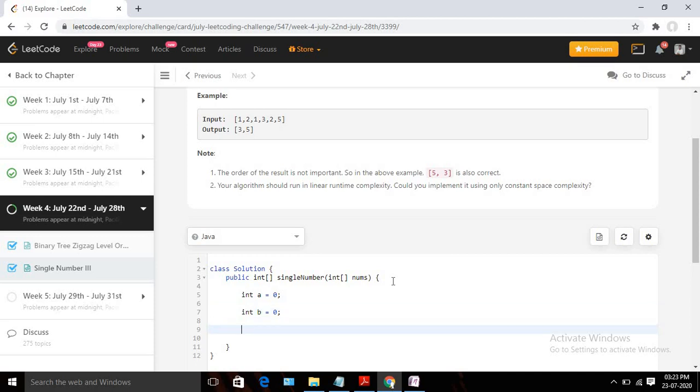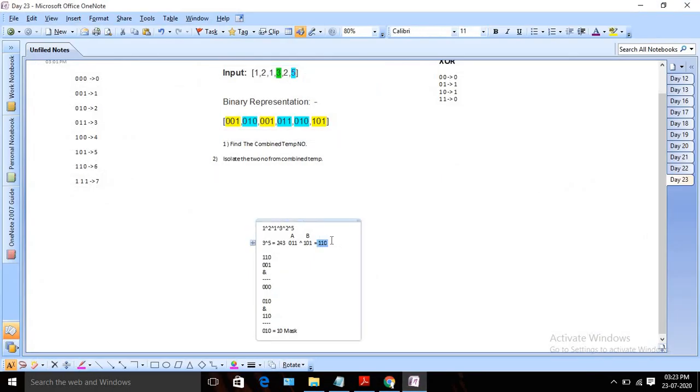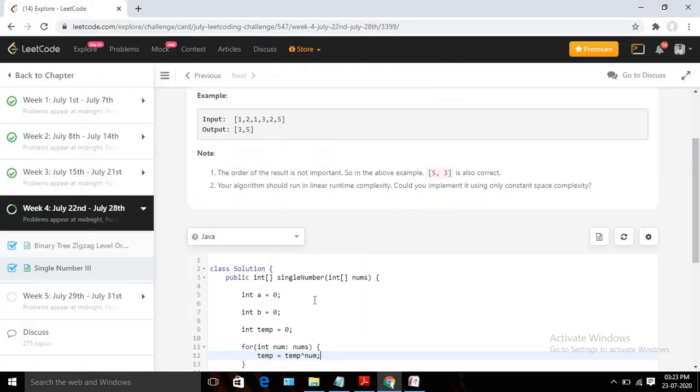Now I need to find the temporary number, so I will take one variable called temp. In that I am going to store the temporary XOR result, from which we need to find the two actual numbers A and B. As I told you, I will do XOR between all the numbers in the nums array. So it will look like temp equals temp XOR num. That means we are just finding this temporary number, in this case 110 for the first example. We are just trying to identify that temporary number. Okay, fine.